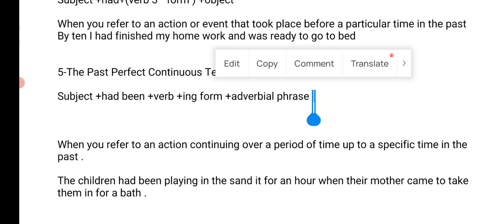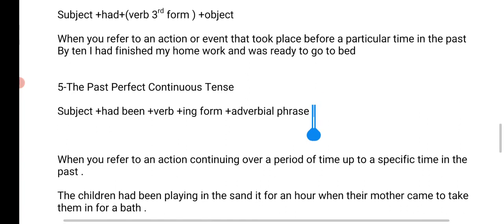The cyclist had been cycling for a while when they had to stop at a road block. So these are all the examples, right? I was tired as I had been reading for some hours, and grandma had been knitting for hours and appeared to be quite content to go on for some more. These are more examples, but please have a look at the constructions.